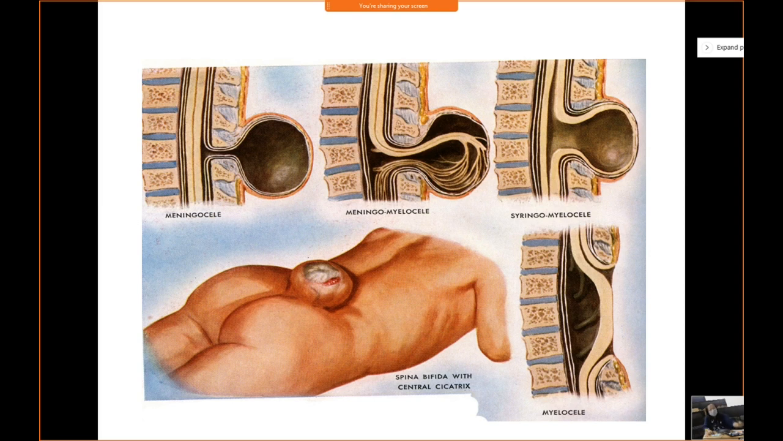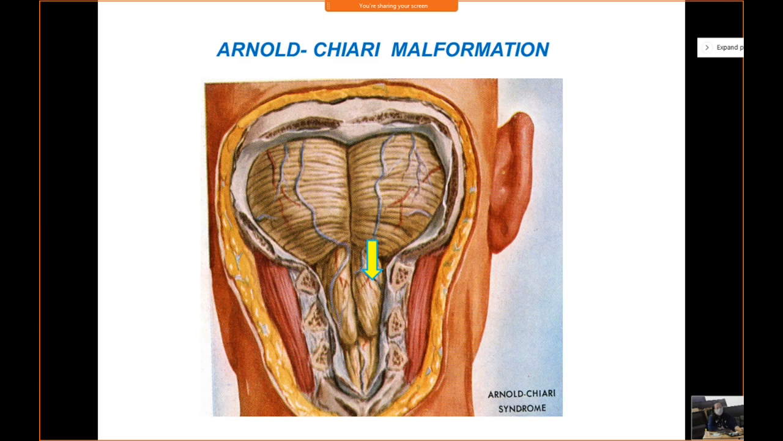Okay, and you have this last case here. So you can see the spina bifida with central cicatrix. That means the nervous tissue is exposed here and there is scarring in this region of the nervous tissue. So usually the severe forms of NTDs are often associated with hydrocephalus. In 18 to 90% of severe NTDs, they are associated with hydrocephalus, and the cause is usually Arnold-Chiari malformation or Arnold-Chiari syndrome.